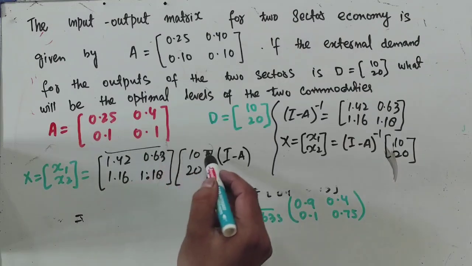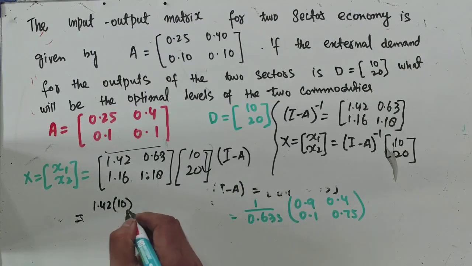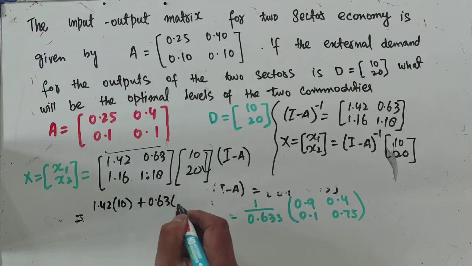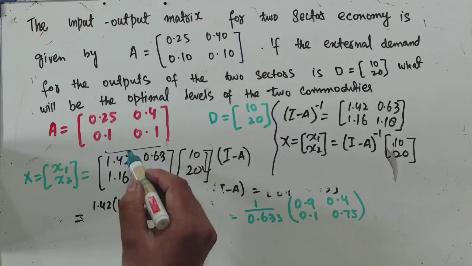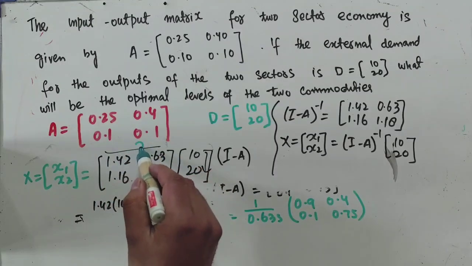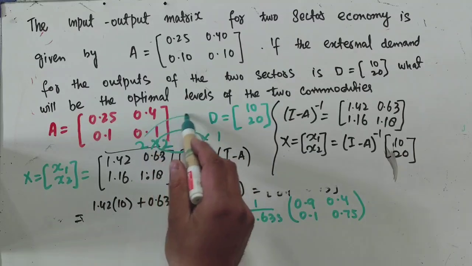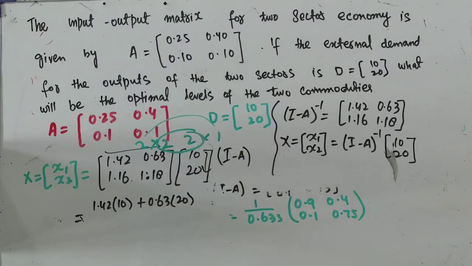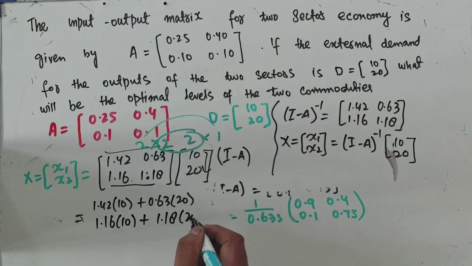Multiplying row with column, we get 1.42 times 10 plus 0.63 times 20. And what will be the order of the new matrix? Here we have 2 by 2, and here we have 2 by 1. So the order of the new matrix will be 2 by 1, with 2 rows and 1 column. Next multiplication is 1.16 times 10 plus 1.18 times 20.